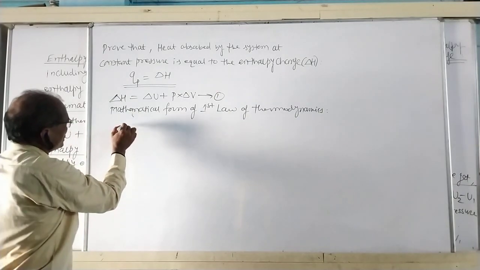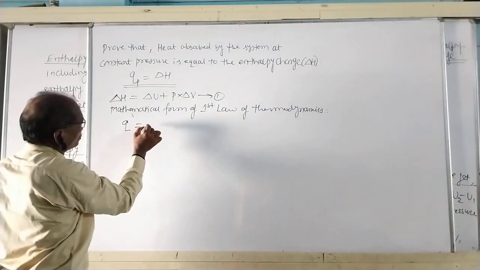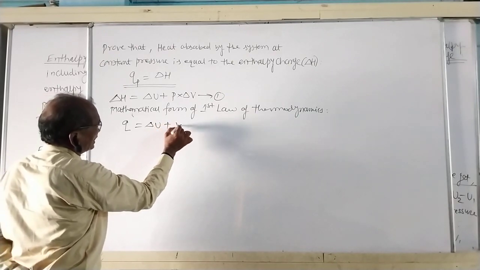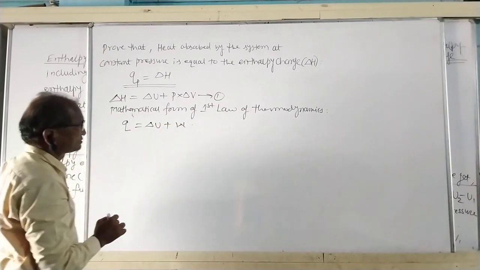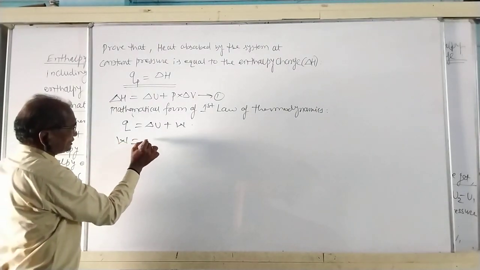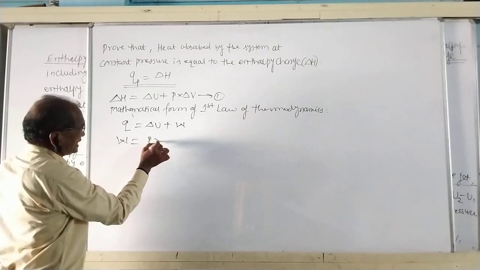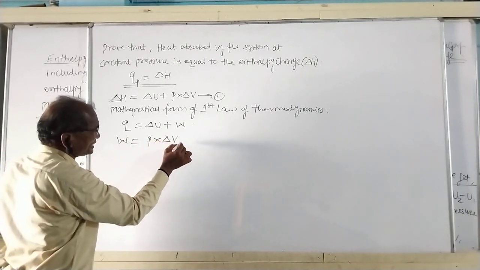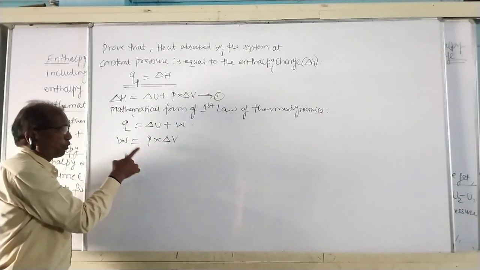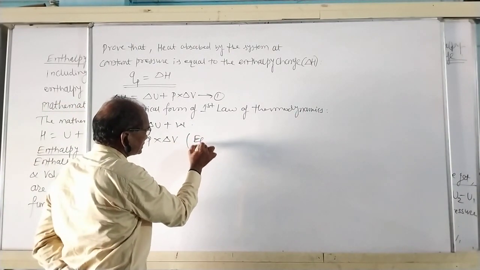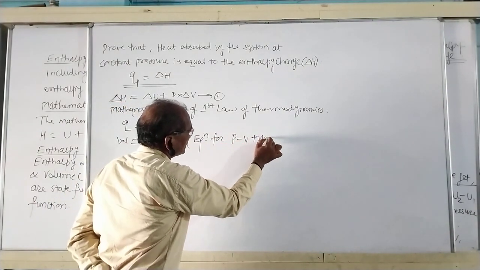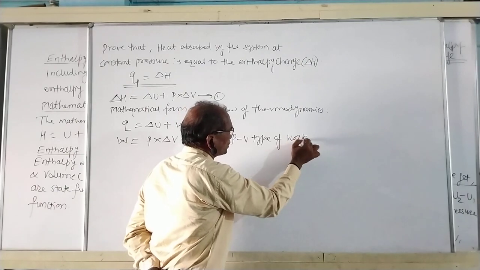That is, Q is equal to delta U plus W, right? But here W is equal to P into delta V. That is the equation for pressure volume type of work.